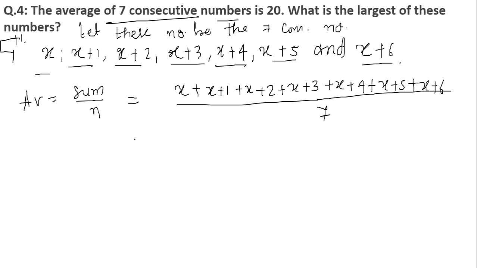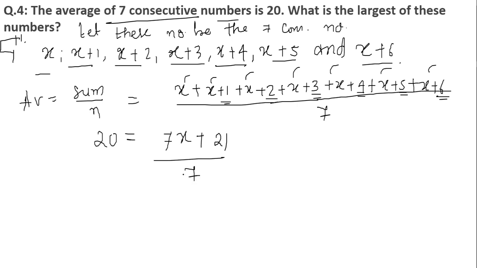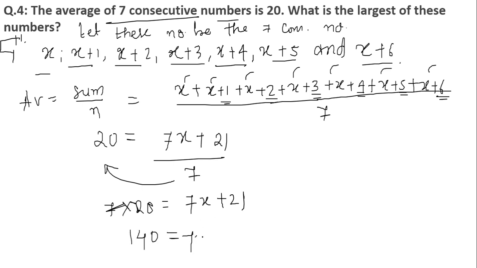Divide by 7. Okay, so the average given to you is equal to 20. So 20 is equal to, what is the value over here? How many times is x coming? x is coming 7 times, so 7x plus 1 plus 2 is 3, 3 plus 3 is 6, 6 plus 4 is 10, 10 plus 5 is 15, 15 plus 6 is 21. So this will give me 21 divided by 7. If I take 7 on this side, 7 into 20 is equal to 7x plus 21. So this will give us 140 is equal to 7x plus 21.